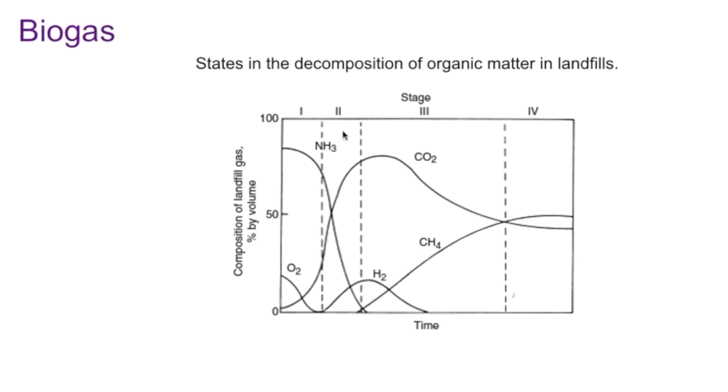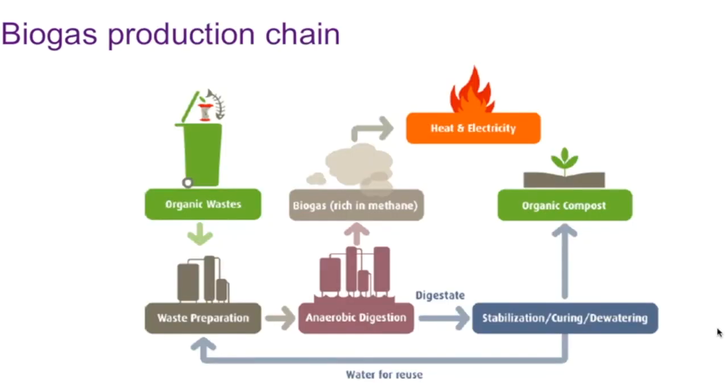During these conditions, the ammonia that is present will be depleted, and then CO2 gas will start forming. Then in this stage, we will also have the formation of hydrogen, and the third stage is characterized by the production of methane. Then both methane and CO2 will be the final products of stage 4, and then they will reach steady state conditions of constant percentage in volume.